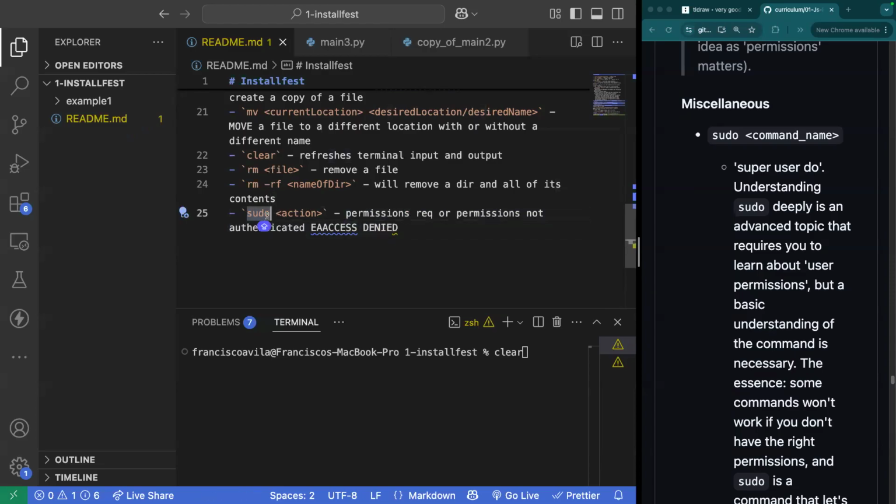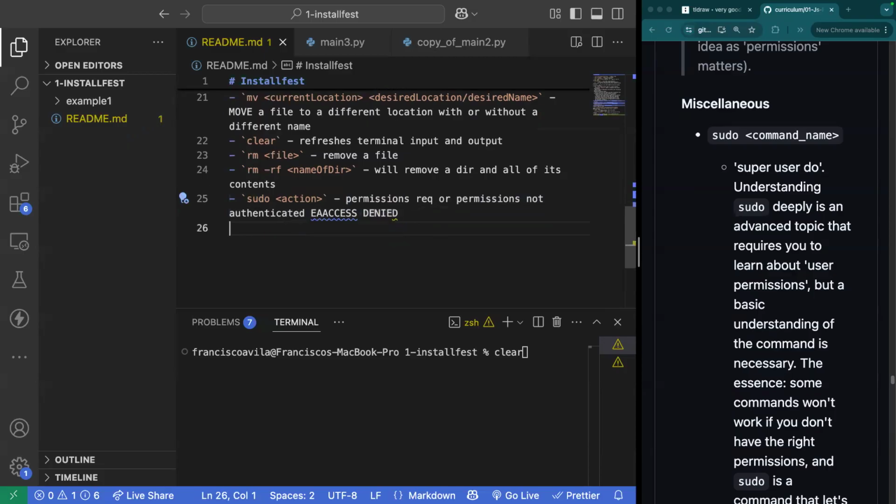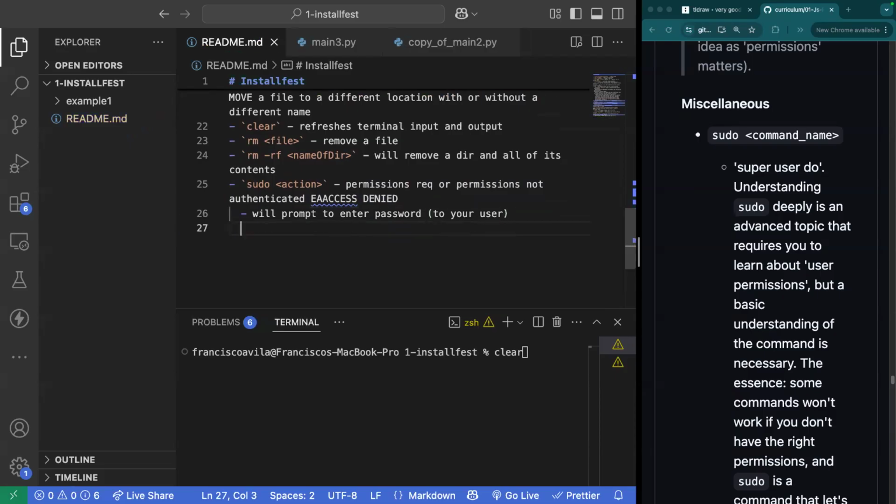Now, when you execute sudo, it's going to prompt you to enter a password. So you'll need to enter the password to your user, and that will actually execute the command at that point, or change the permissions for the file so that the file can actually execute successfully.